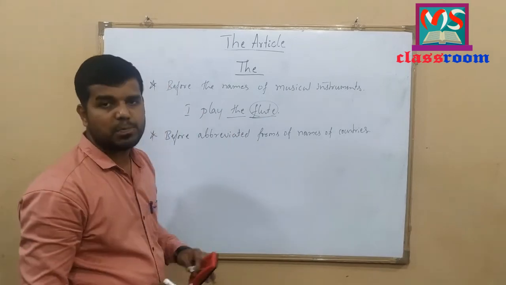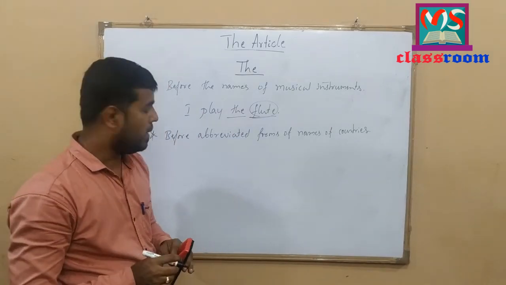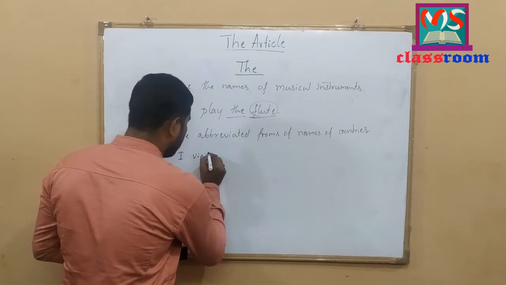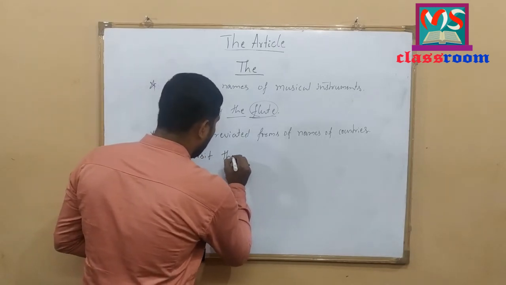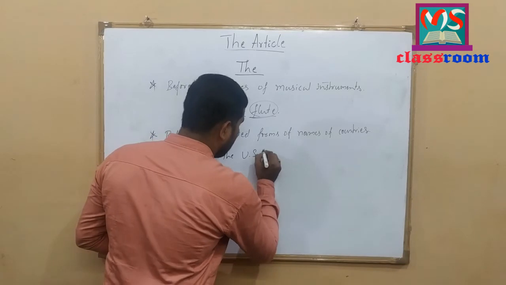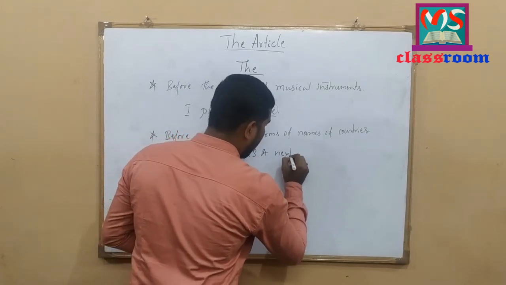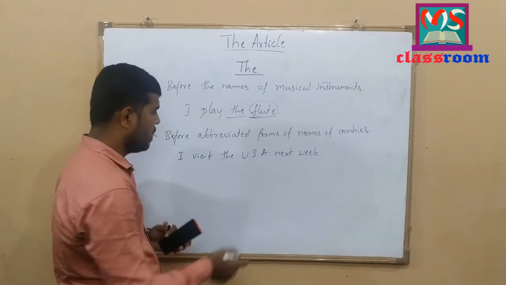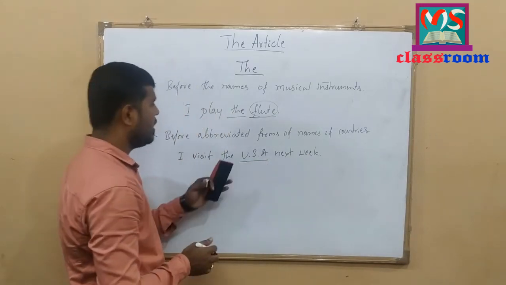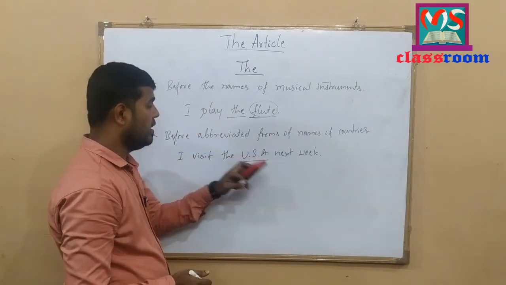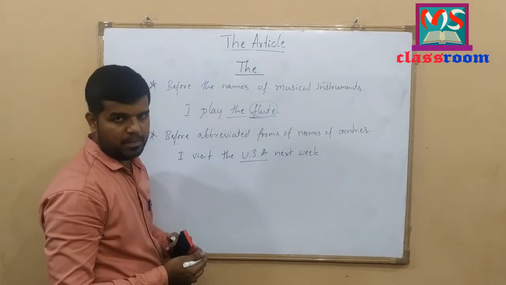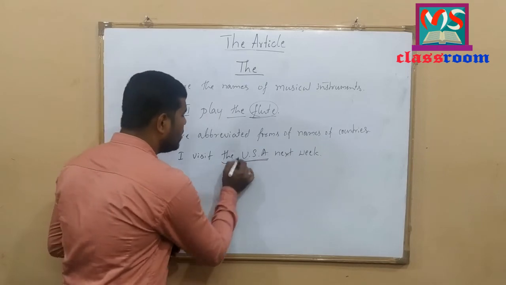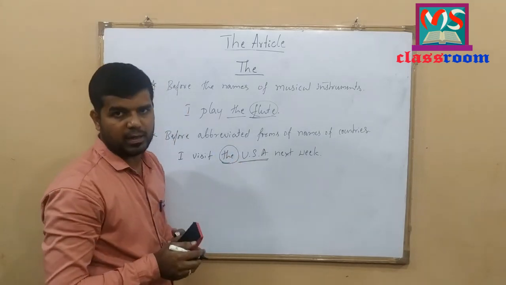To understand this concept, let me write some examples here. I visit the USA next week. Look at the example here. USA is an abbreviated form of the name of the country United States of America. Before this abbreviated form, I have used definite article the here.